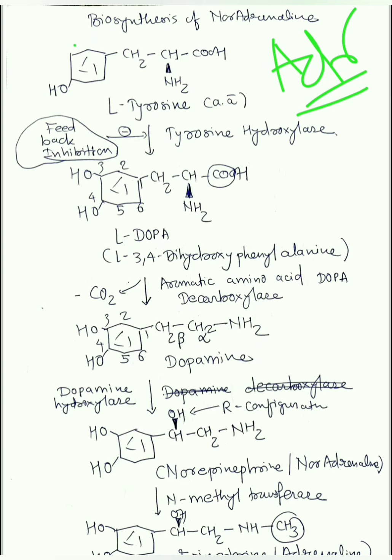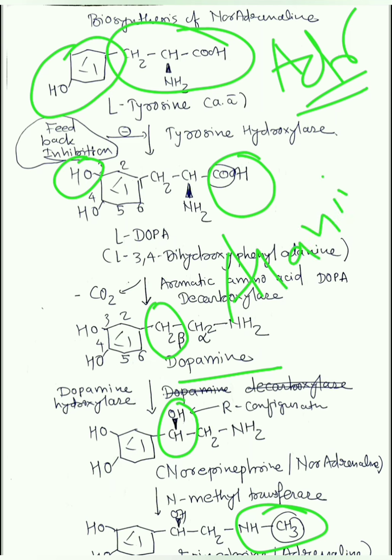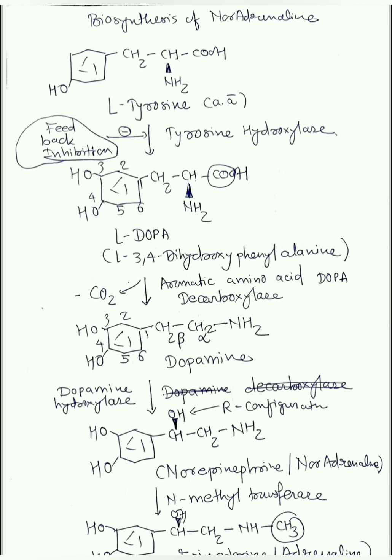Okay. In tyrosine there is phenol group and remaining structure is of alanine. Okay. In next case, just add OH group. Rest of the structure is same. In next case, just remove the COOH. Remaining structure is same, and try to balance the valency, which gives you dopamine. In next, just add OH on beta carbon. In last, just add CH3 on nitrogen. So you have to remember the structure of basic alanine. Then you will be able to remember. Okay. So now we have seen the chemical synthesis in detail.